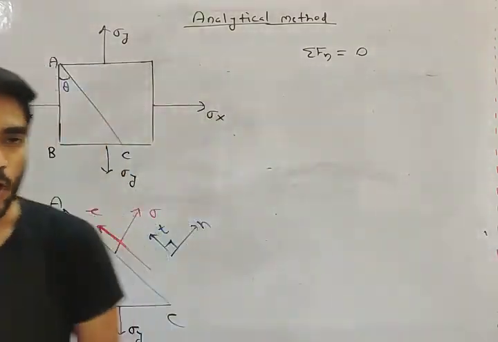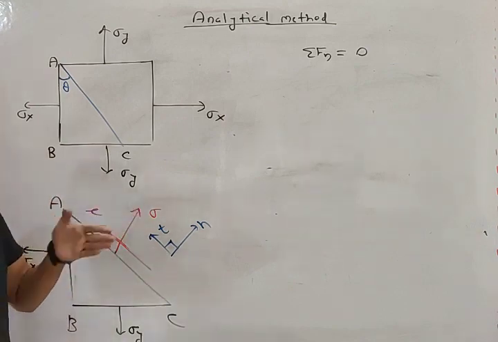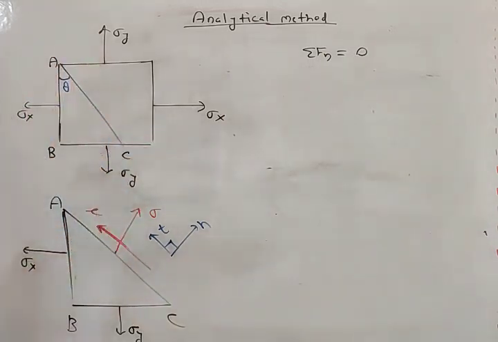Okay. So on which plane is sigma x acting? Sigma x is acting on this plane AB. Let's say the thickness of the plane is T. So what will be the area of this plane? AB into T, right?